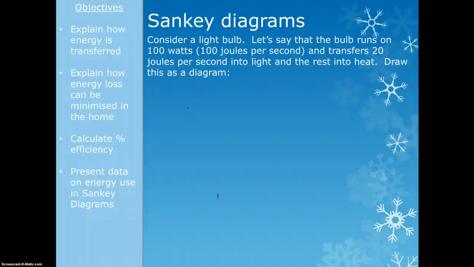So once we've looked at where the energy is coming from and going to, what often you get asked to do is to present the data into a Sankey diagram. Basically a Sankey diagram is just a big arrow showing where the energy is going. So I'll show you an example of one here.